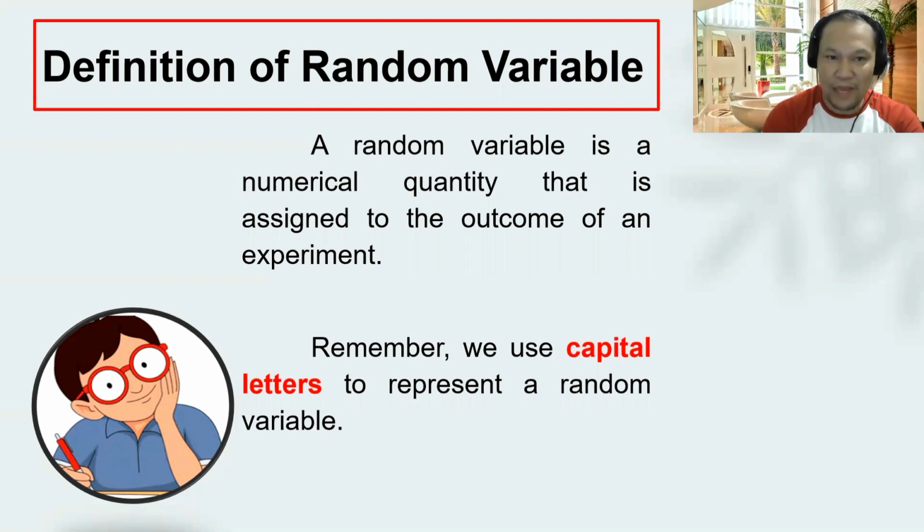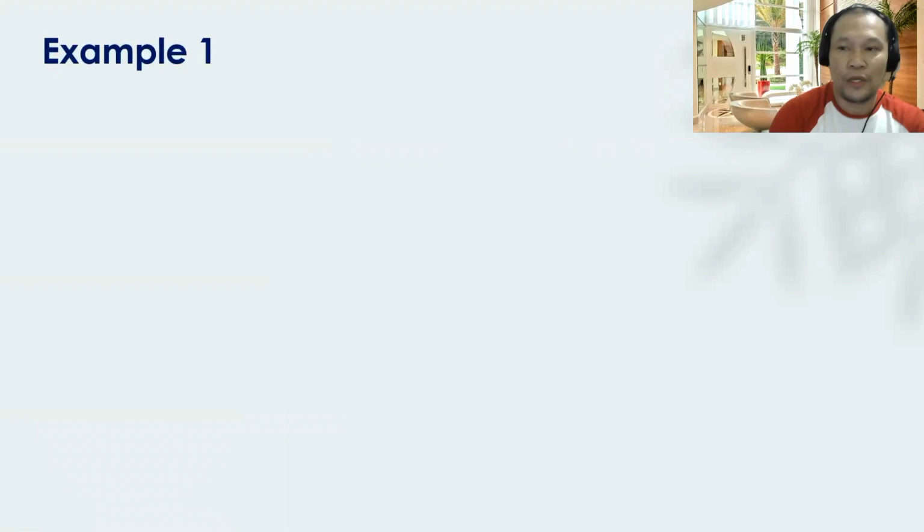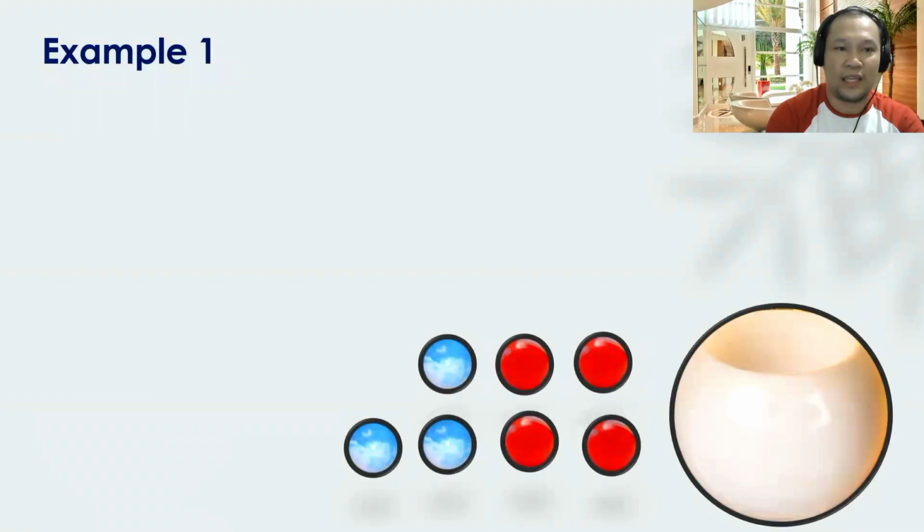I repeat, a random variable is a numerical quantity that is assigned to the outcome of an experiment. Now, to further learn our lesson for this video, let's go with example number 1.